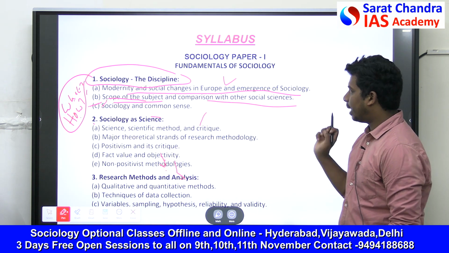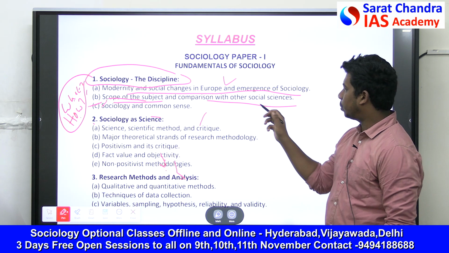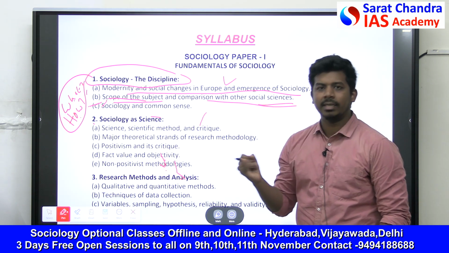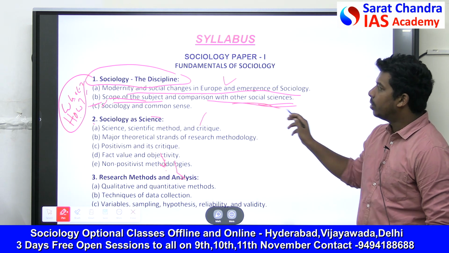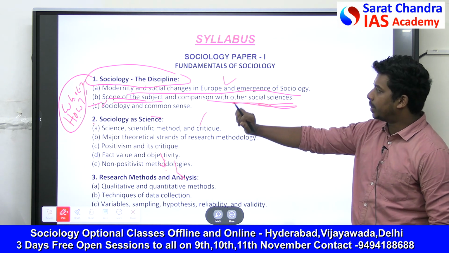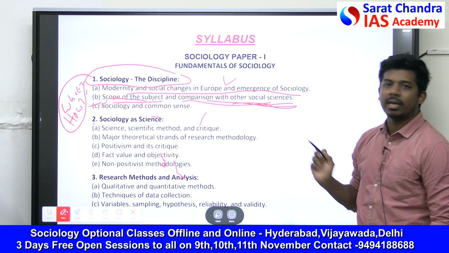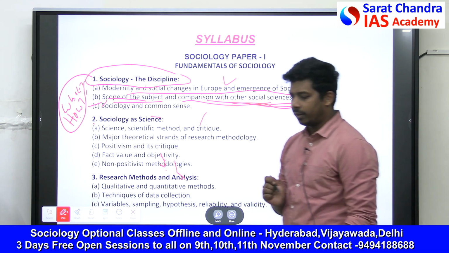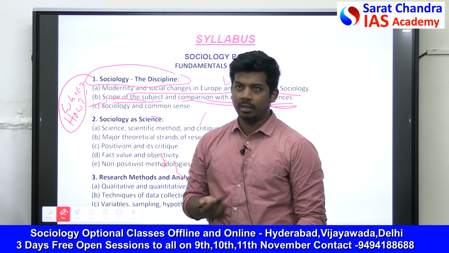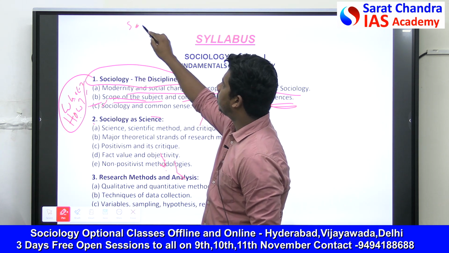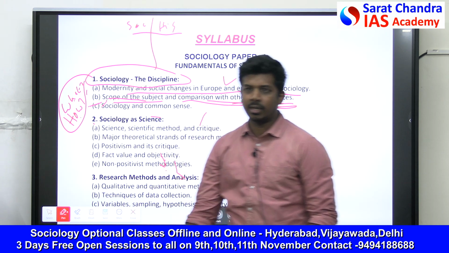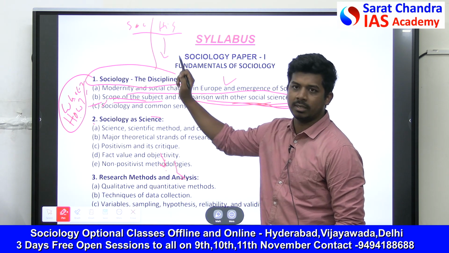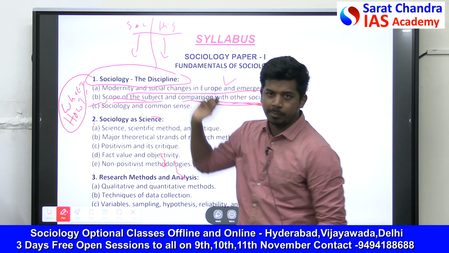Again, comparison with other sciences. There are some other social sciences like political science, history, economics, anthropology, and psychology also. So in this subchapter, you will compare sociology with the other sciences. If a question comes, compare sociology with history, you will write sociology on one side and history on the other side. So you will write the differences. History studies only the past, but sociology also studies the present.